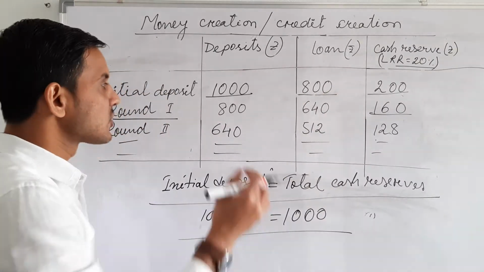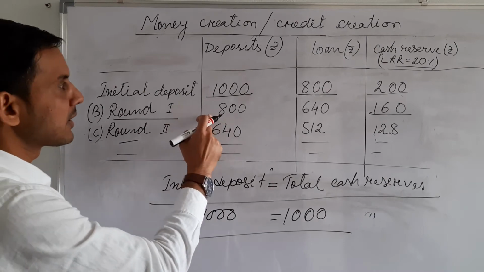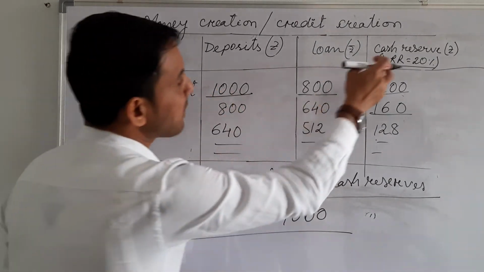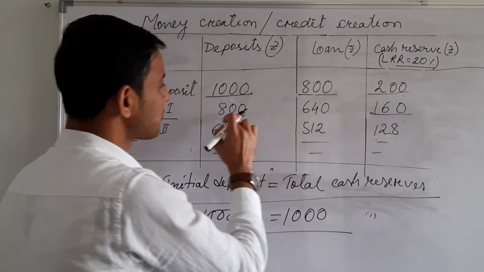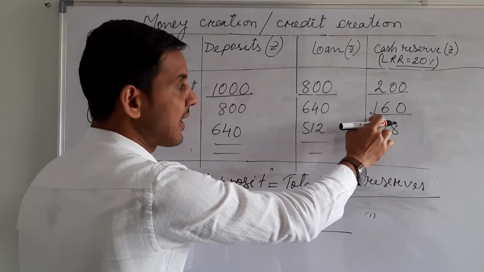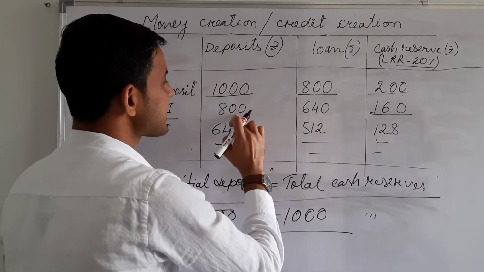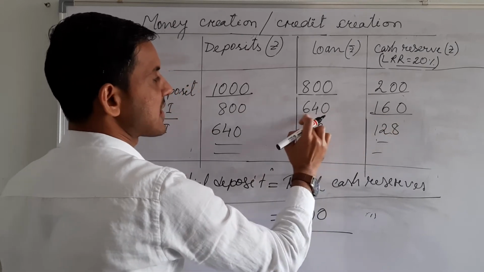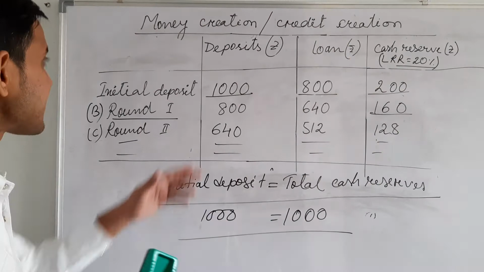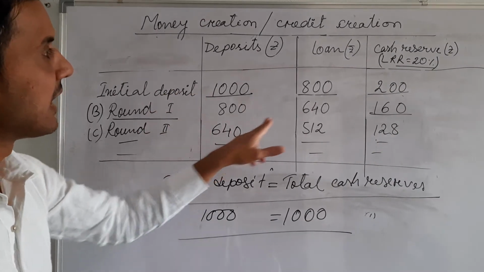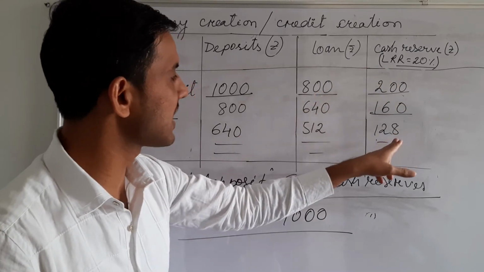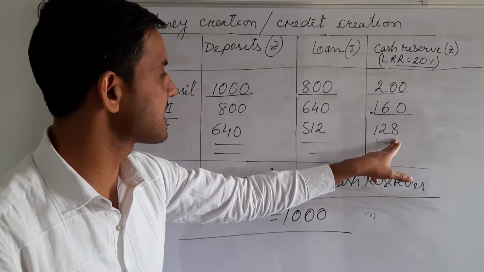Again, in the first round, this is the deposit for this person. The bank will keep 20% of these 800, which means 160 rupees as LRR, and 640 rupees, that is 800 minus 160, as a loan. Again here the deposit is 640. Out of this 640, 20% as LRR is 128.